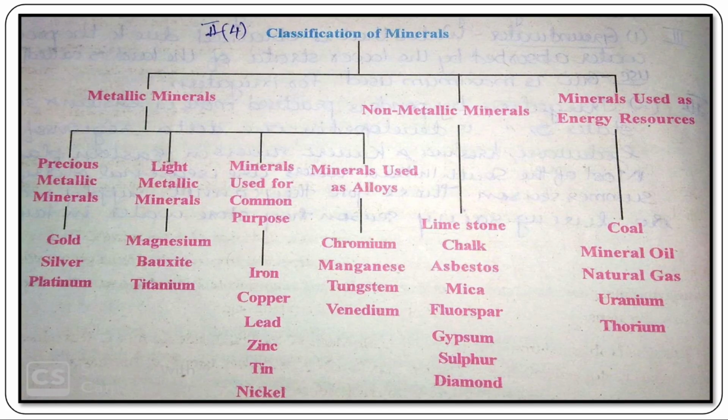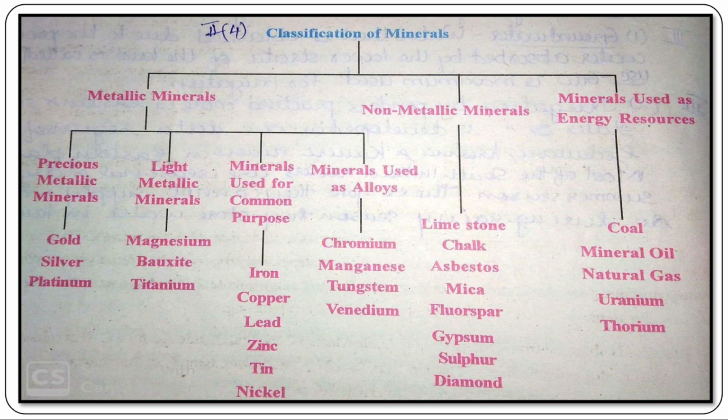Coming to page number 96 of the textbook, the classification of minerals chart is there. Minerals are classified into three: metallic minerals, non-metallic minerals and minerals used as energy resources. The first one, metallic minerals, is again divided into precious metallic minerals, light metallic minerals, minerals used for common purpose, and minerals used as alloys.